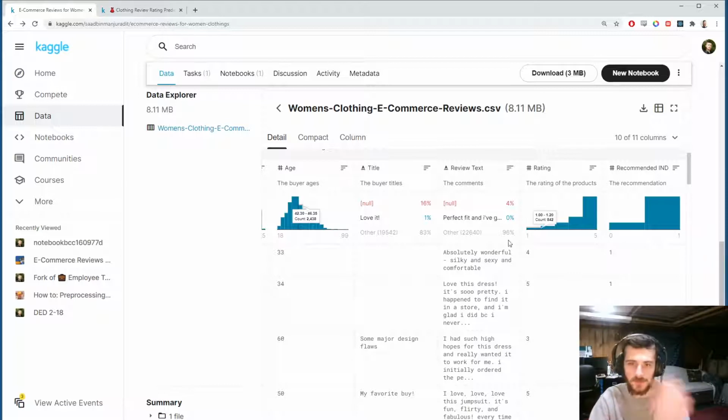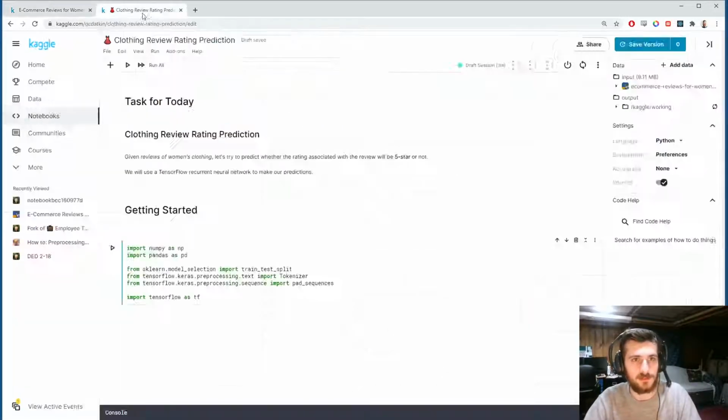If it's under 5-star, we'll give it a 0, and if it's 5-star, we'll give it a 1. And so I'm only going to work with these two columns. So this is an NLP problem. We're going to be using word embeddings, which is a form of learning representations of the words using deep learning. So let's hop into the notebook.